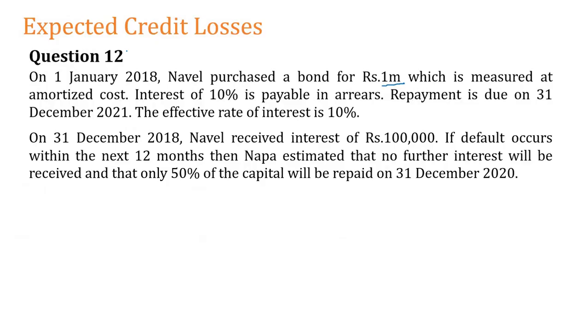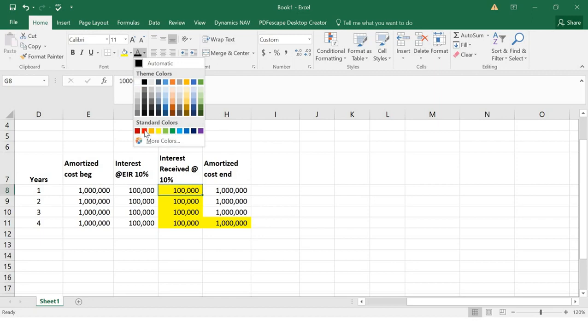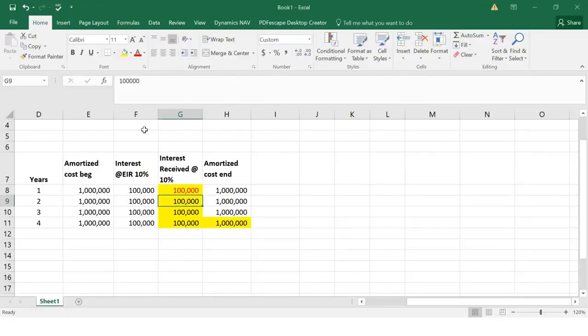But what they expect, now they have actually received this 100,000, right? If default occurs within the next 12 months, Naval estimates that no further interest will be received. So he assumed if default happens, I am not going to receive these cash flows.